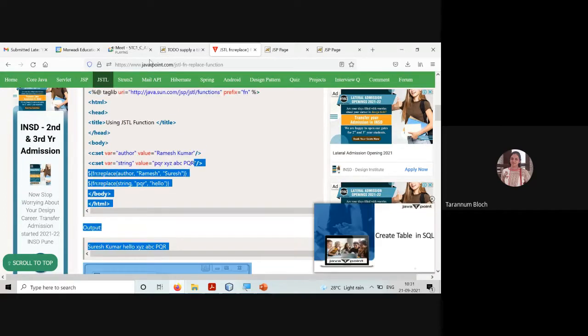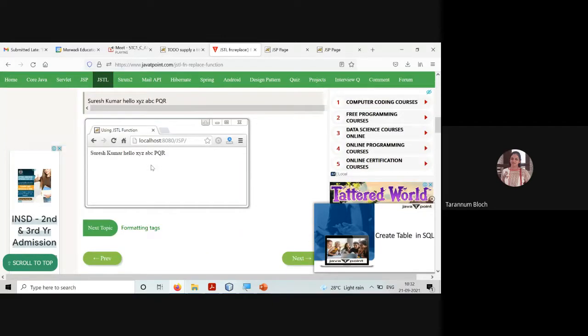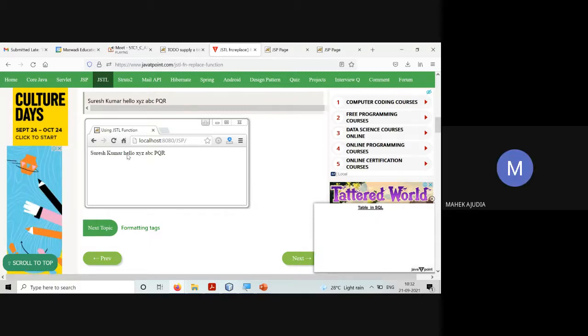Fine? Is it clear, everybody? Any doubt? What about capital PQR? No, it will not replace. It's case sensitive. Can you see this? Yes, okay. Fine. Any other question? Anyone?